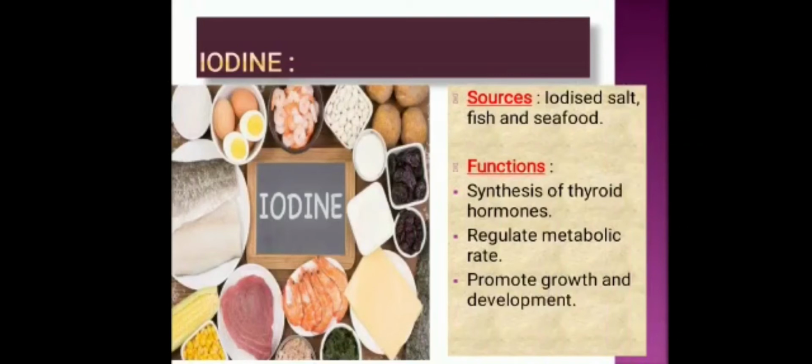Okay, so these are the minerals that we have to include in our diet. Calcium and phosphorus we need for the proper formation of bones and teeth. Iodine is needed for the proper functioning of the thyroid gland. And iron is needed to make hemoglobin that is present in red blood cells. Okay.